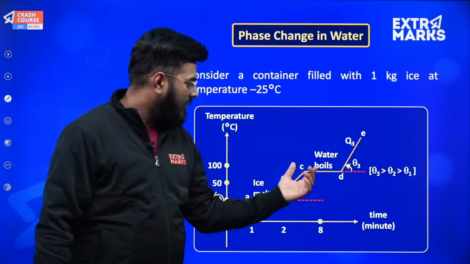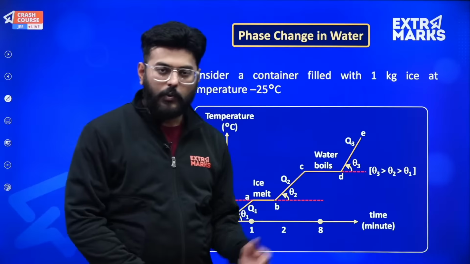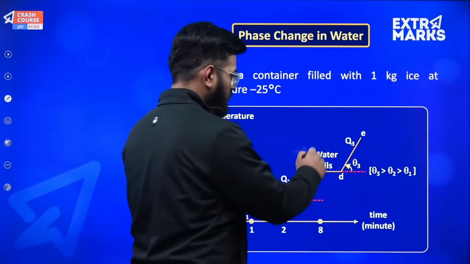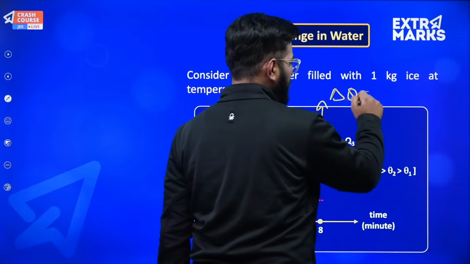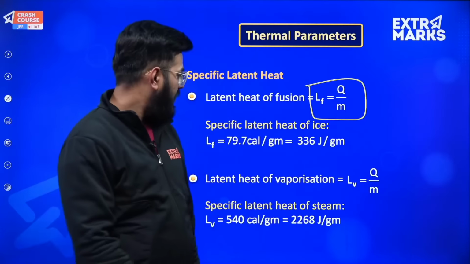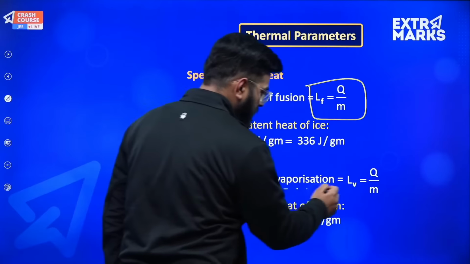Okay. Now over here as well, when state change is occurring, similar to the case over here, what kind of equation will be used? So over here delta Q will be equal to m into LV. Okay, and what is LV? LV is the latent heat of vaporization.